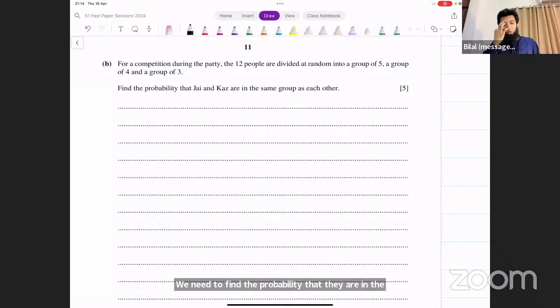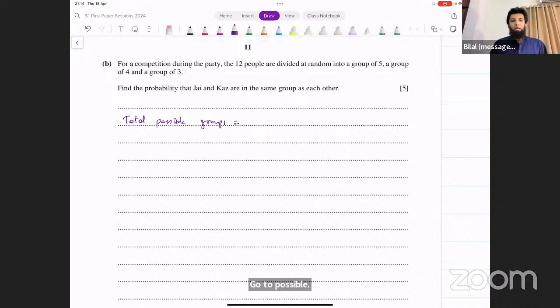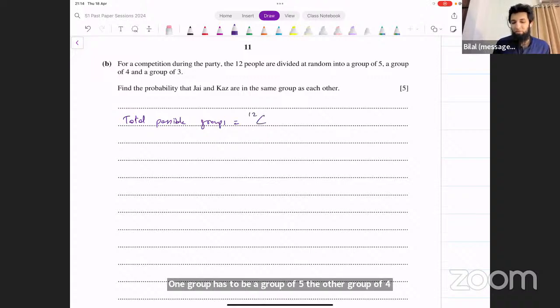Now, how many total possible groups are there, first of all, without any conditions? Can we find that? The people are divided into a group of 5, 4, and 3. Total possible groups. One group has to be a group of 5, the other a group of 4, then a group of 3. You could choose a group of 5 first. So you would say 12C5. 5 people are put in one group.